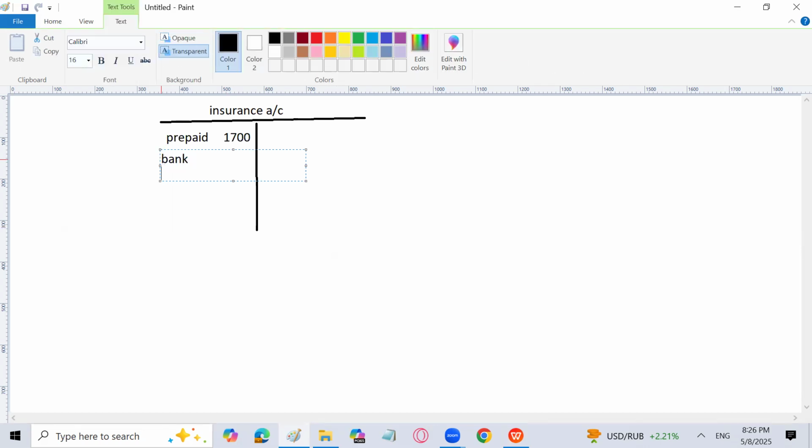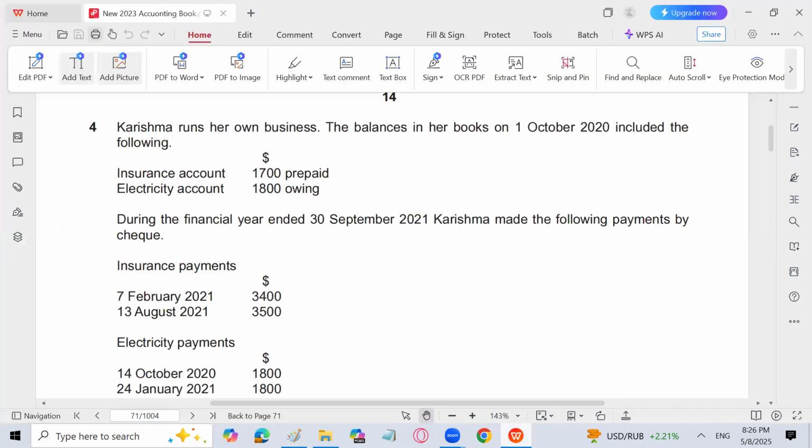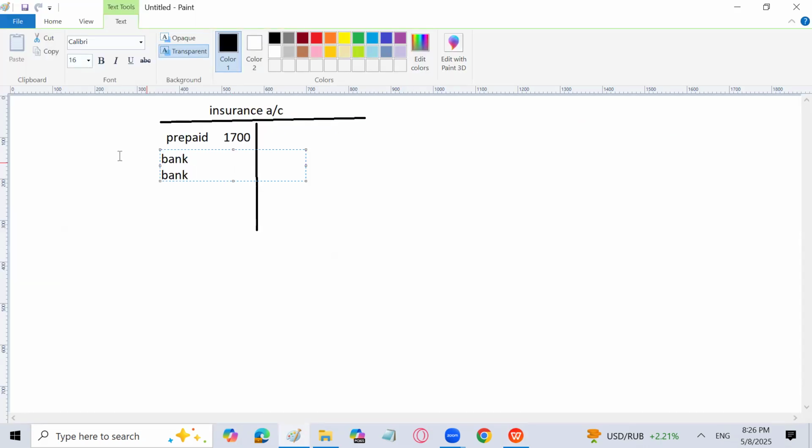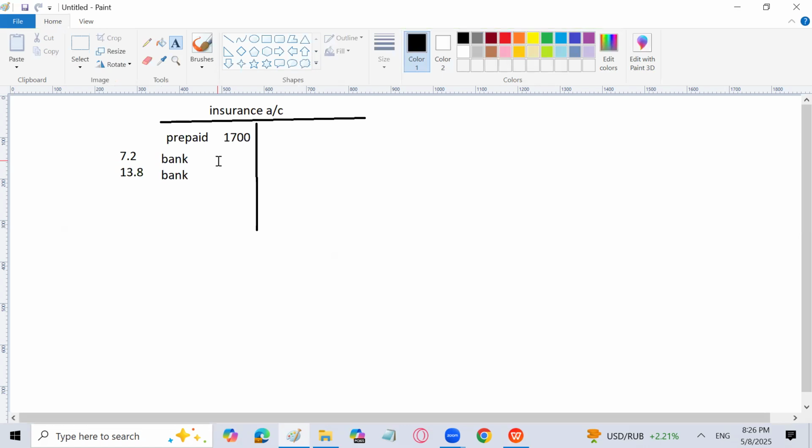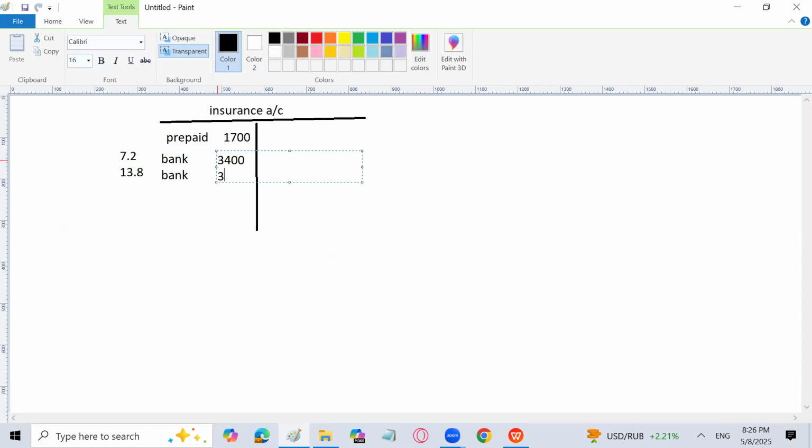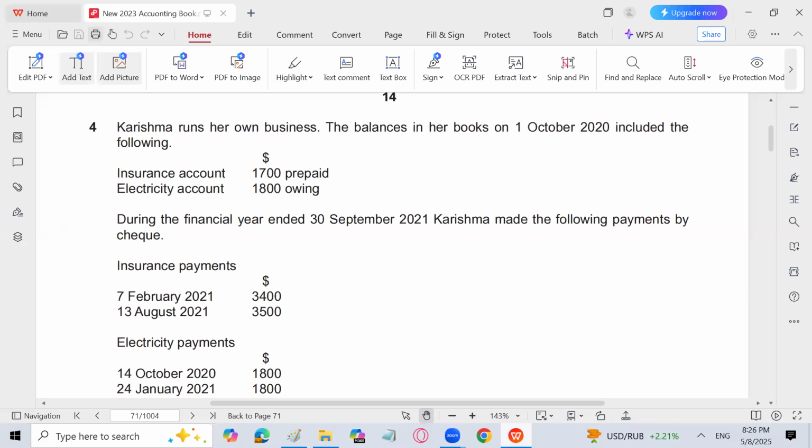Bank and bank, both. You can write the dates, no doubt. 7th February, 3400 and 3500. I will write here 7/2 and 13th August, 13/8. And this is 3400 and 3500. And this basically comes to 8600. Prepaid brought down is 1700.